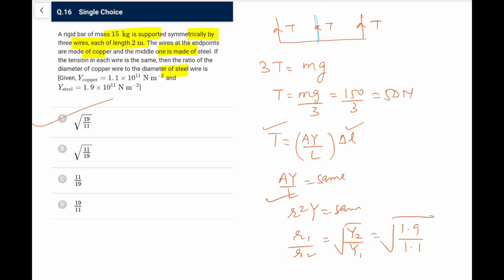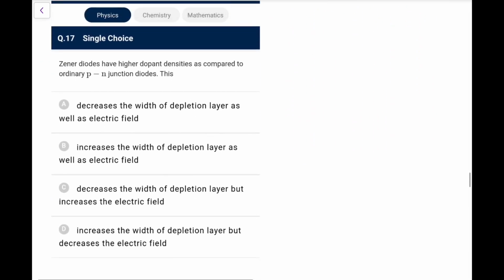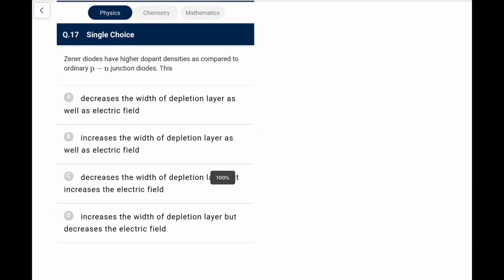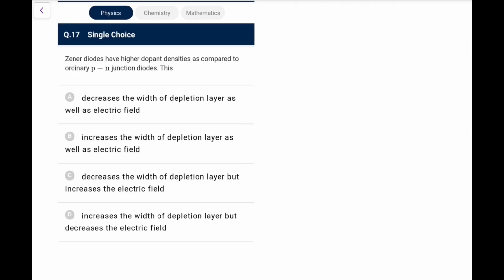This tension calculation was not needed at all. Now the 17th one, Zener diodes have higher dopant density as compared, because we dope it very highly, so that the depletion region formed is very very thin and the electric field formed is very very strong. So the option will be this one, width will be less and field would be more.